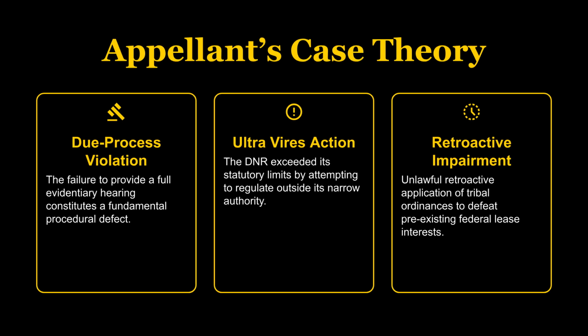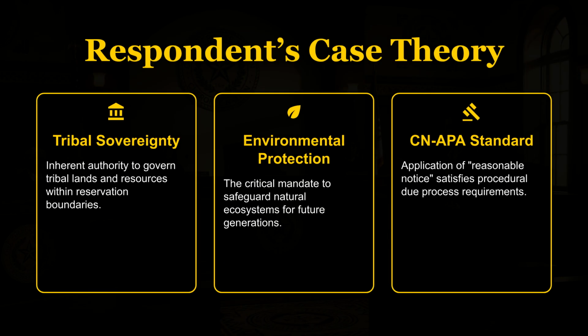The appellant's case theory focuses on three key arguments: a due process violation due to lack of a full evidentiary hearing, an ultra-vires action where the DNR exceeded its authority, and retroactive impairment of pre-existing federal lease interests. Conversely, the respondent's case theory emphasizes tribal sovereignty, the critical mandate for environmental protection for future generations, and the carbon mononitride APA standard that asserts reasonable notice satisfies due process.